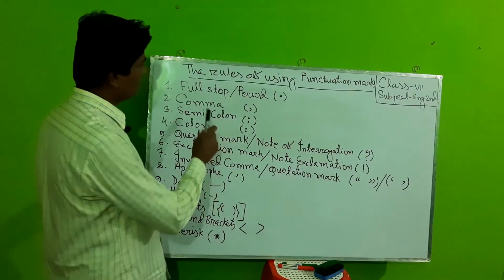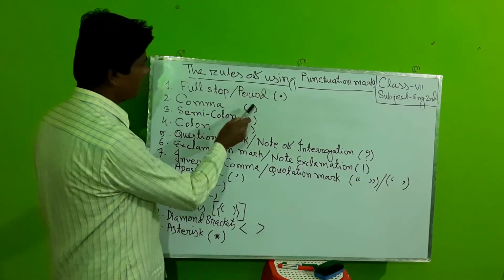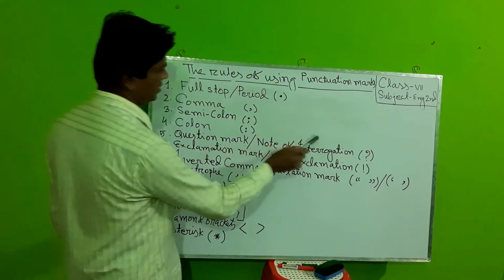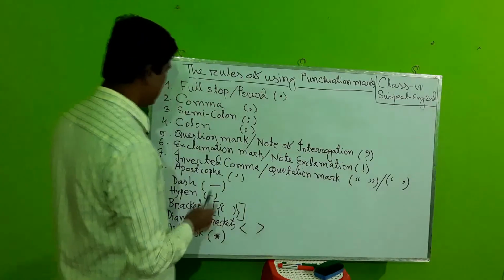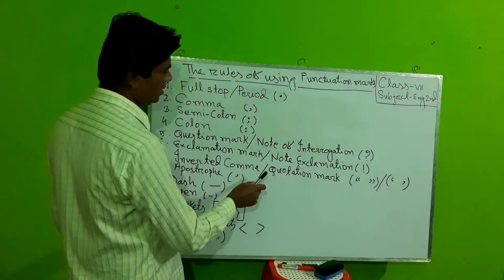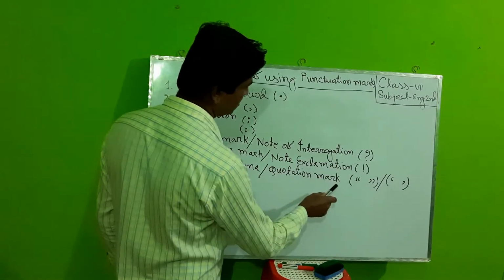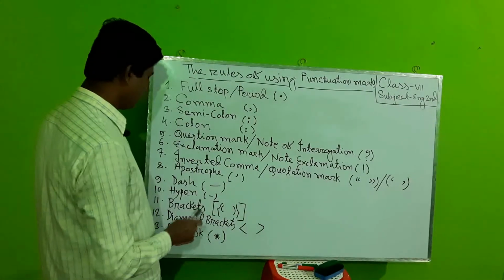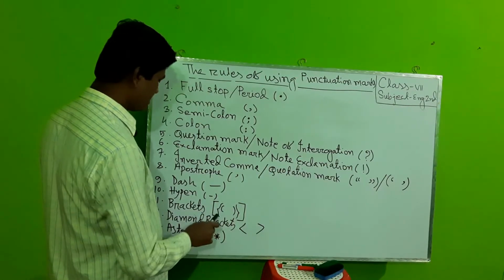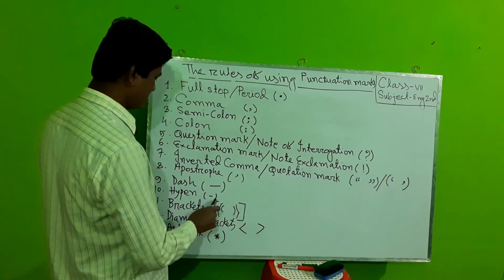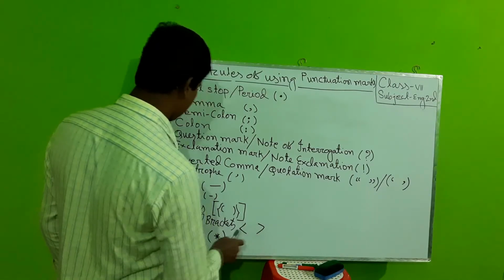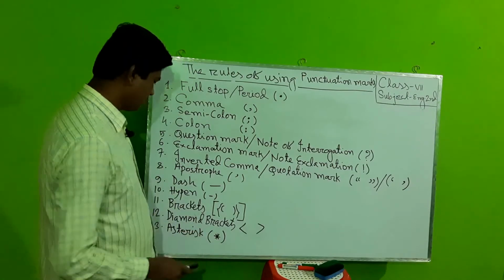Notice the board. Full stop, comma, semicolon, colon, question mark, exclamation mark or note of exclamation, inverted comma or quotation mark, dash, hyphen, brackets. It is first brackets, it is second brackets, this is third brackets. Diamond brackets. It is called diamond brackets. Asterisks.